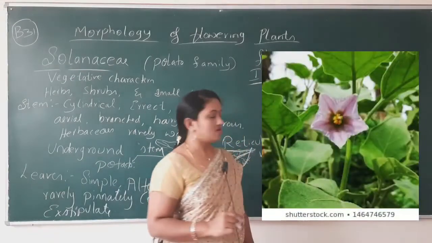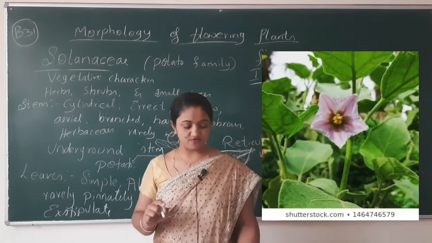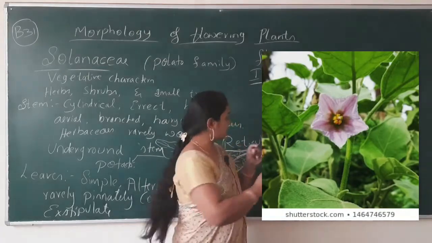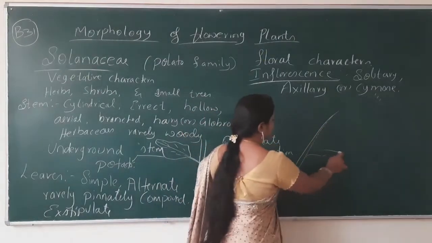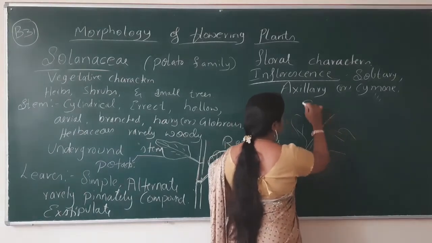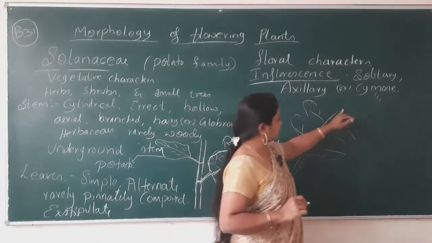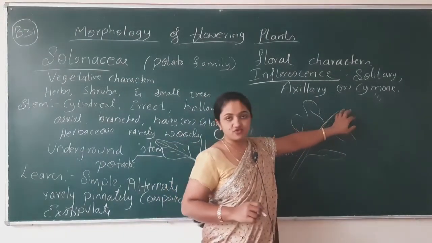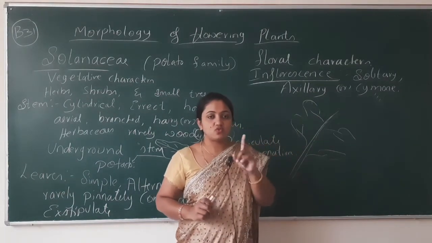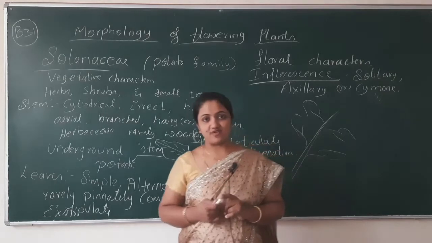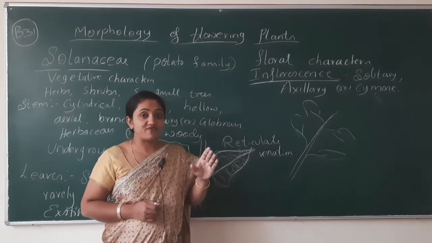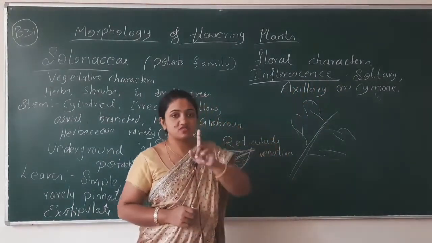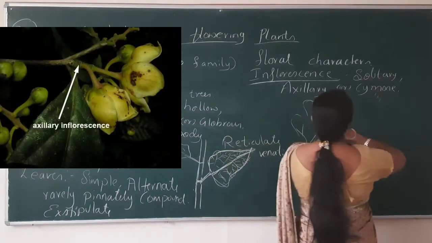Solitary means producing the formation of only one flower at the tip of the twig. So consider this is the twig. Here a number of leaves will be present. The modified stem is known as floral axis. This floral axis may bear only one flower. So that type of arrangement in a plant is known as a solitary inflorescence. Solitary means single. And axillary or cymose.